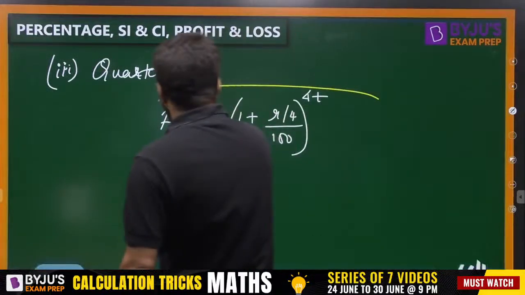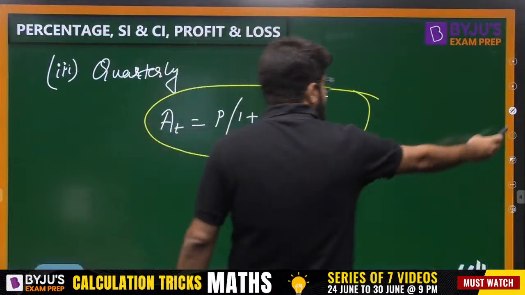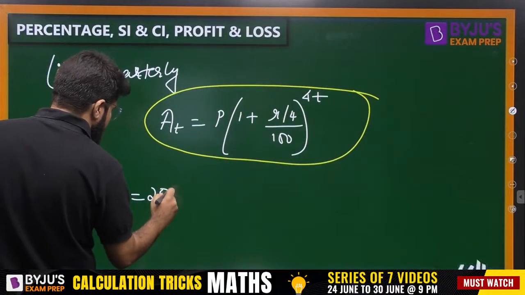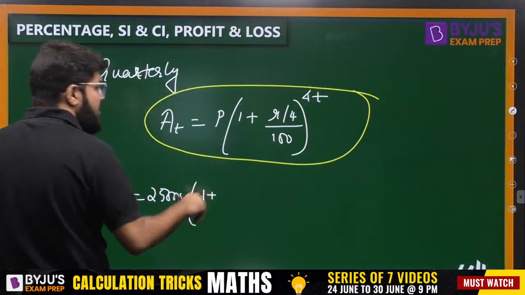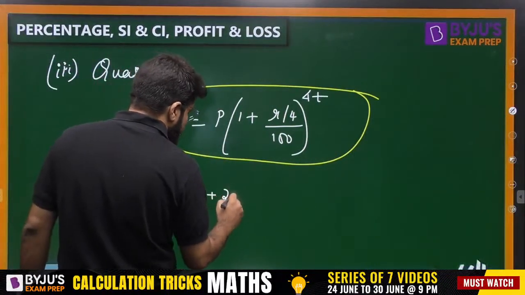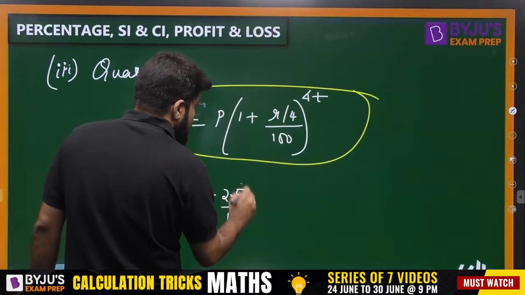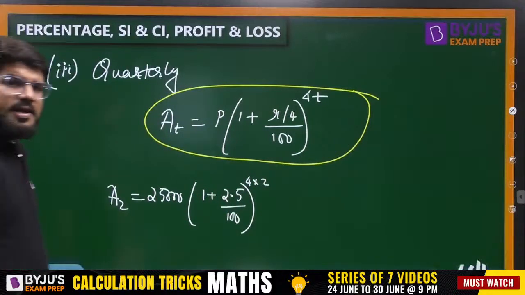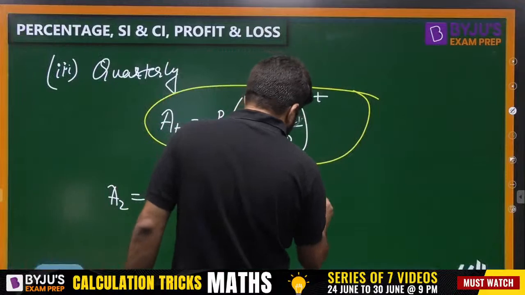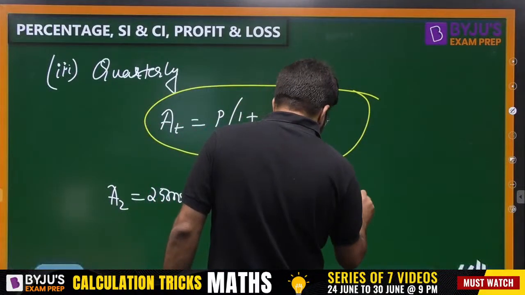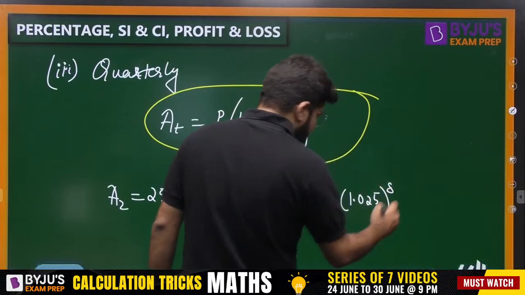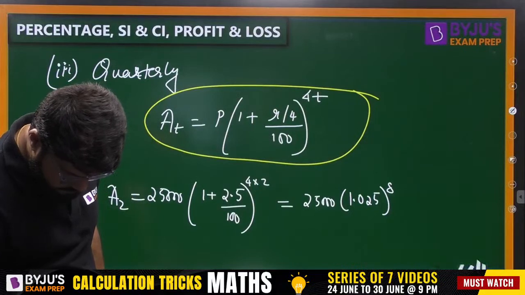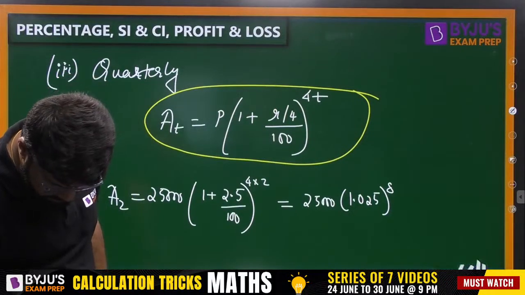Okay, now let us complete the calculation. Amount at the end of 2 years they are asking. The principal is the same as given, and I can tell you with surety the answer is going to be even a little more. R by 4 will be 2.5, raised to the power 4T, and T is 2. So 8 conversion cycles will come. So this is equal to 25,000 multiplied by 1.025 raised to the power 8. Let us complete the calculations. Everybody complete the calculations.